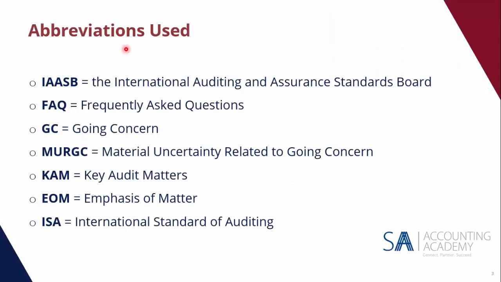The abbreviations that I'll be using today: the IAASB is the International Auditing and Assurance Standards Board. They're the ones that are responsible for the ISAs. FAQ, frequently asked questions. GC, going concern. MUGC stands for material uncertainty related to going concern. Key audit matters, KAM, EOM, emphasis of matter, and then ISA, International Standard on Auditing.